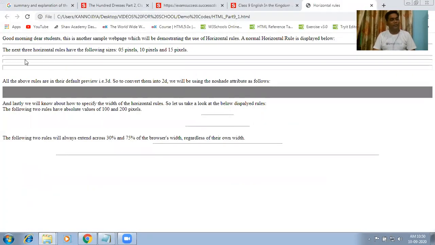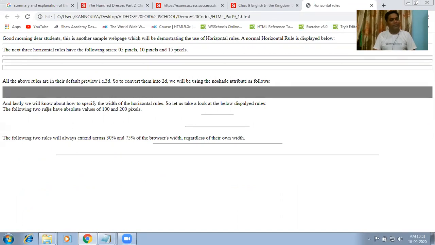Now you will see in the video which I have explained, there were 12, 36 and 72, but here I have changed it to 5, 10 and 15. So that is why the thickness of the horizontal line is smaller. And you will see over here, all the above rules are in the default preview. So to convert into 2D, we will be using the noshade attribute as follows. It is the noshade attribute.